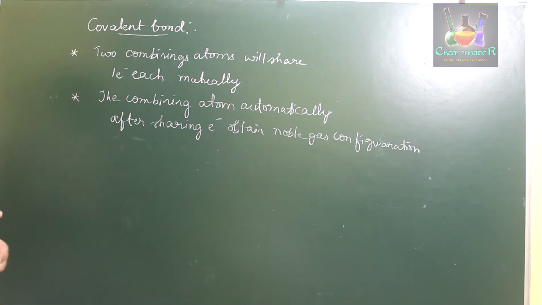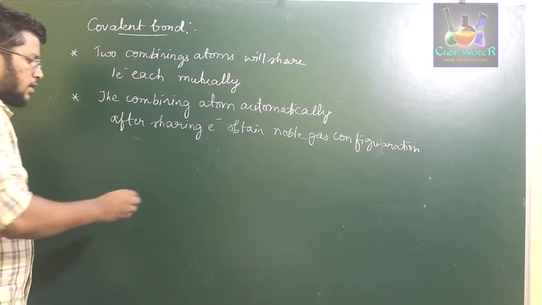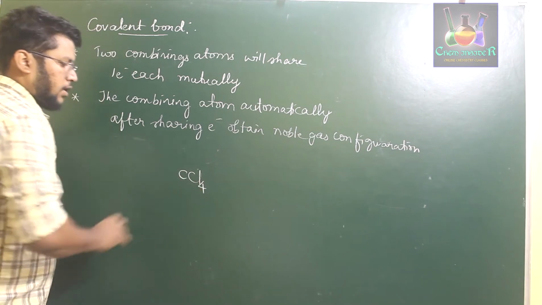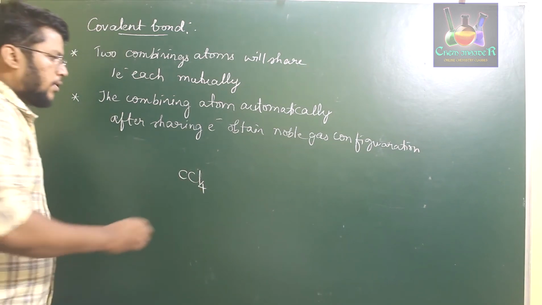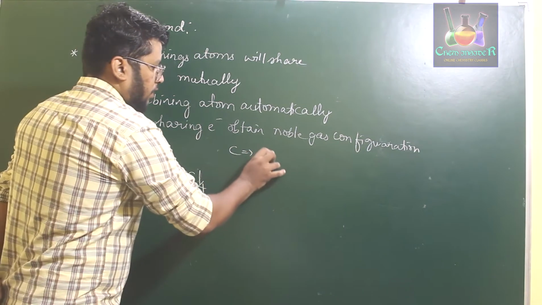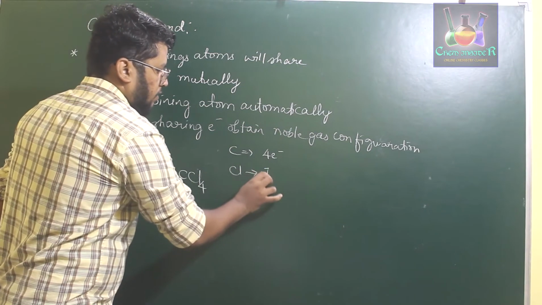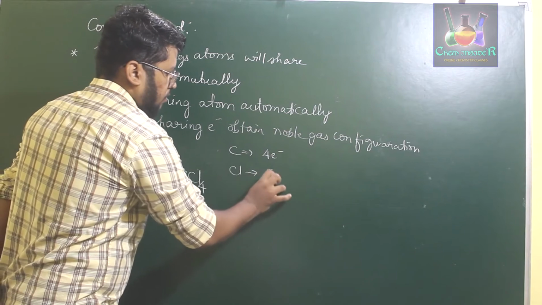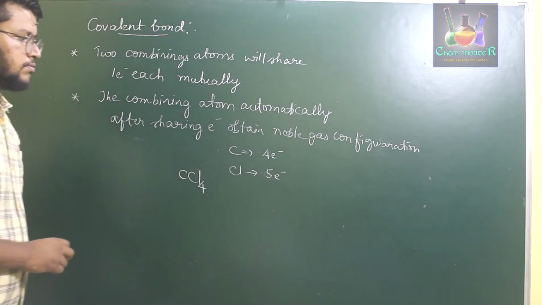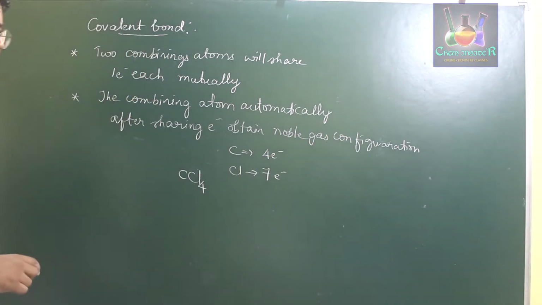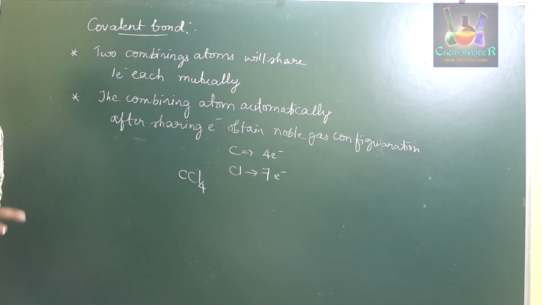Similarly, if you take multiple examples, like carbon tetrachloride, CCl4, we have carbon with 4 valence electrons and chlorine with 7 valence electrons. Each chlorine atom requires 1 electron to obtain an octet configuration.